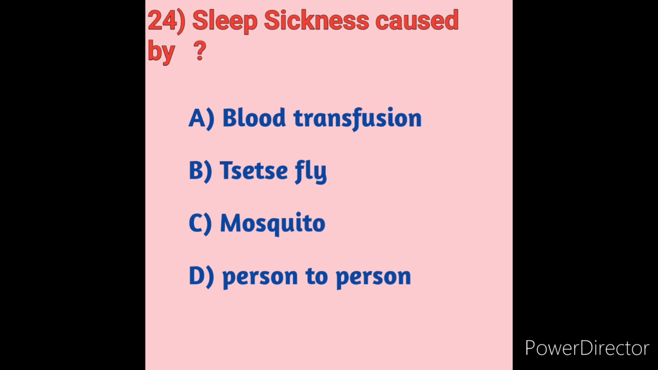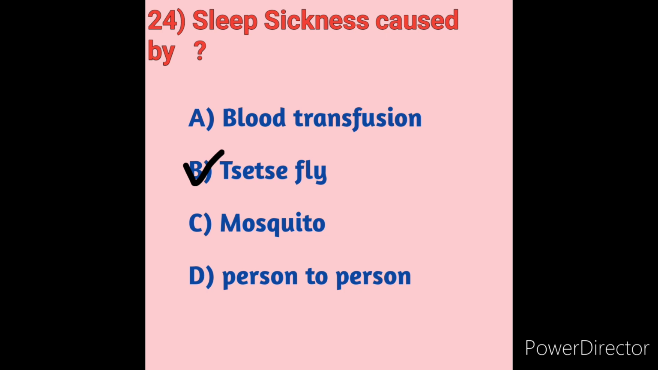Why is it called sleep sickness? Because the symptoms can include disturbed sleep patterns. That's why it is called sleep sickness. So here, sleep sickness is caused by option B, tsetse fly, which is the correct answer.